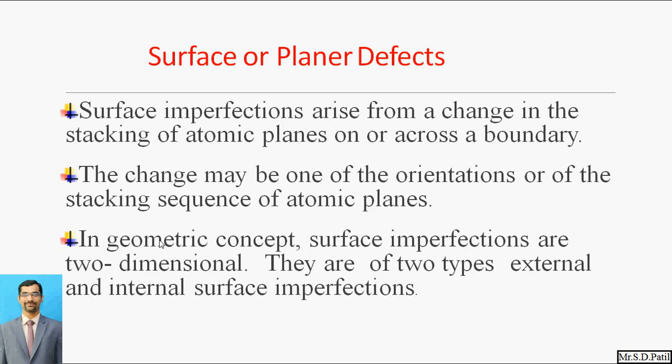Now next is the surface or planar defects. So what are surface or planar defects? Surface imperfection arises from a change in the stacking of the atomic planes across a boundary. Stacking means when we are arranging the material in any way, the atom stacking gets disturbed and some sort of planar or surface defect may occur. The change may be one of the orientation or of the stacking sequence of the atomic planes.